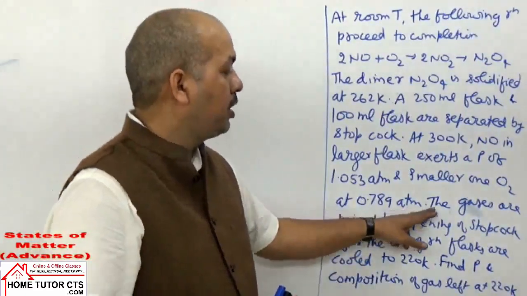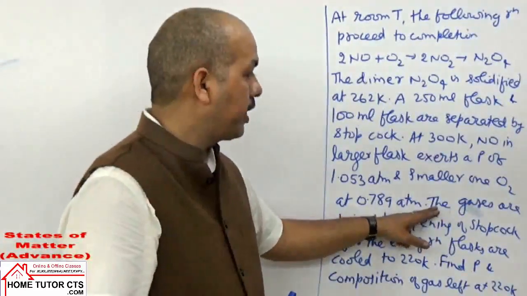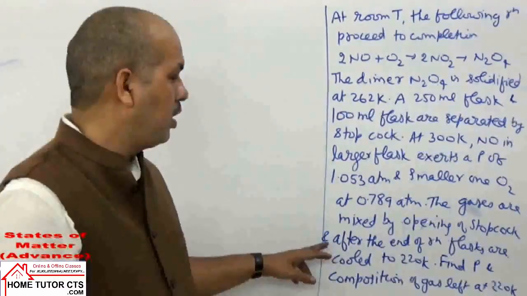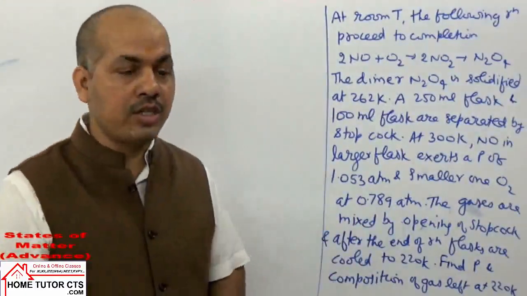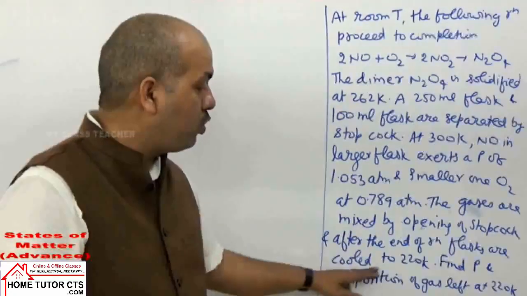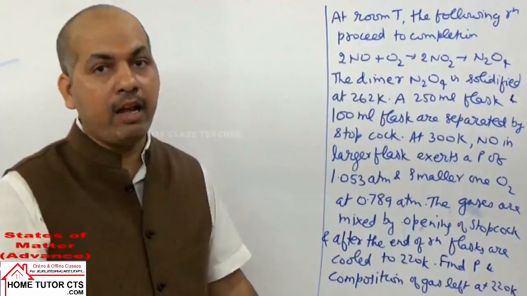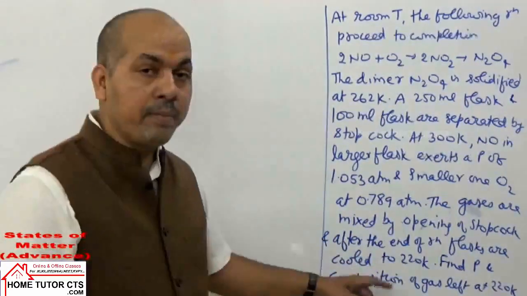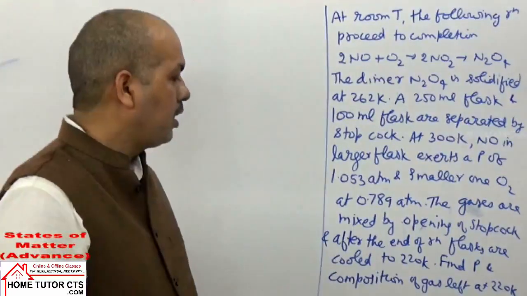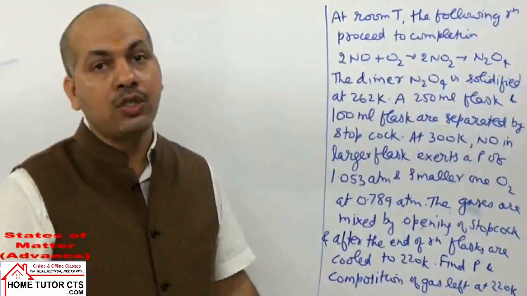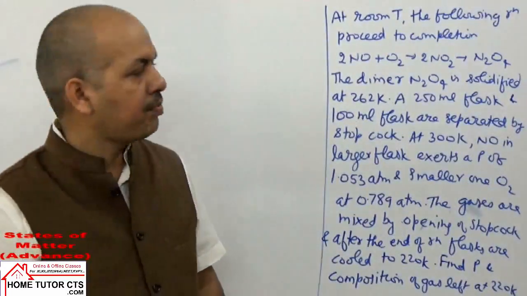The gases are mixed by opening the stopcock, and after the end of the reaction, the flasks are cooled to 220 Kelvin. Find the pressure and composition of the gas left at 220 Kelvin.